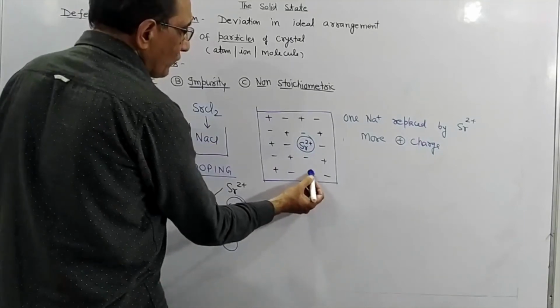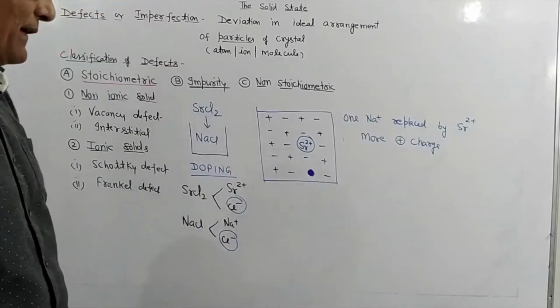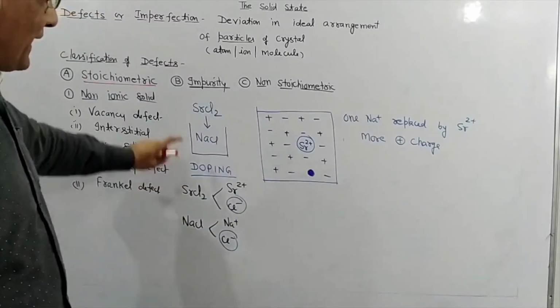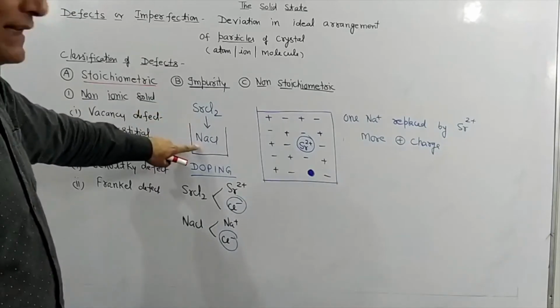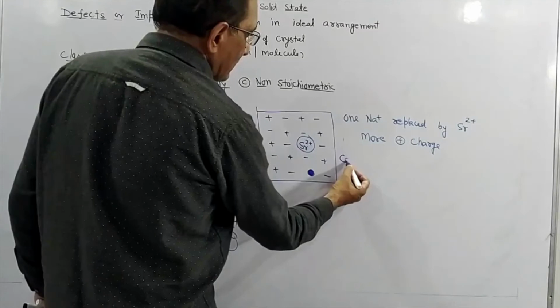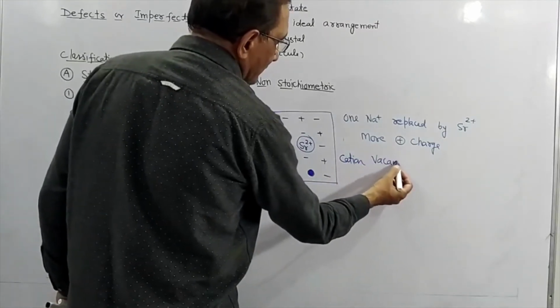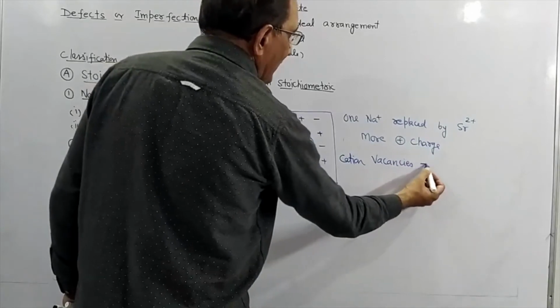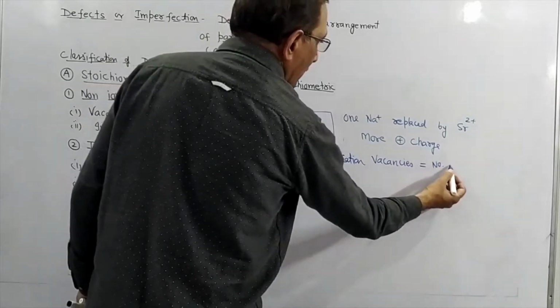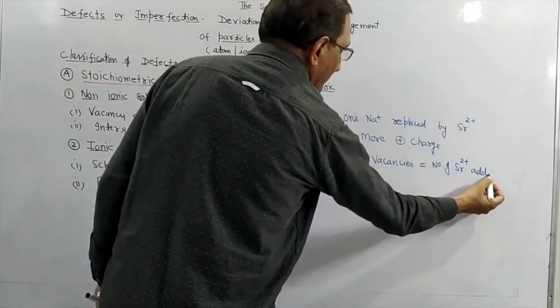If one cation moves out, it means again there will be an equal number of cations and anions. So if we add an impurity of strontium chloride in NaCl, then there will be cation vacancies, and these cation vacancies will be equal to the number of Sr2+ added.